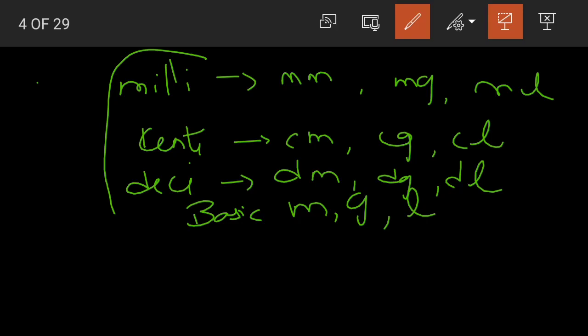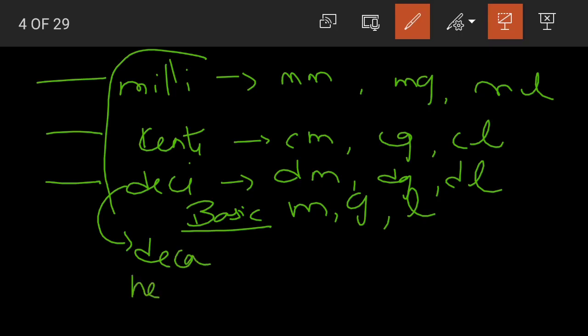If you are perfect with this order. Again, what is it? Milli, centi, deci. Then comes the basic unit. After that, D for deci, D for deca, then hecto, and then lastly we have the kilo. Again, children, this is very important. What is suggested is that you take a paper and a pencil and then practice this. Milli, then we have centi.